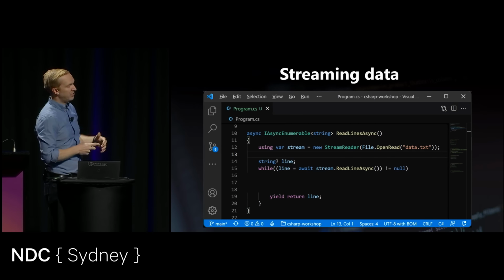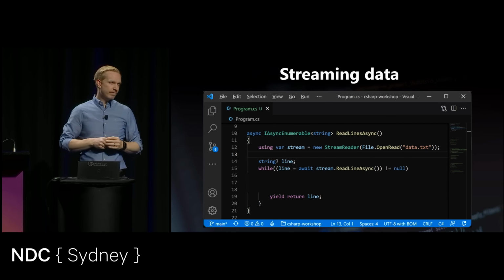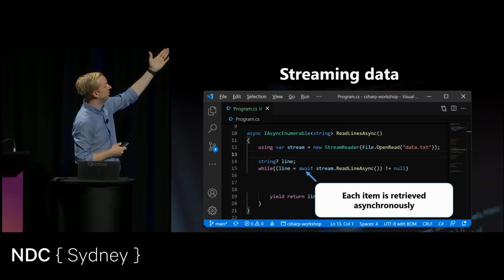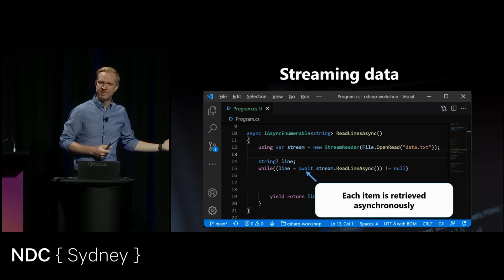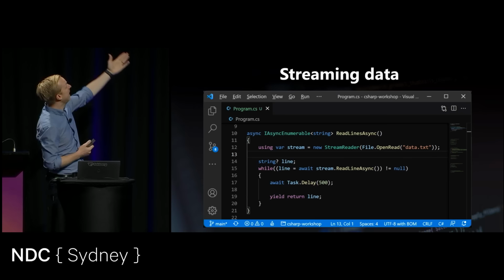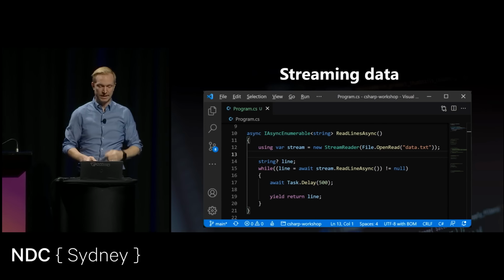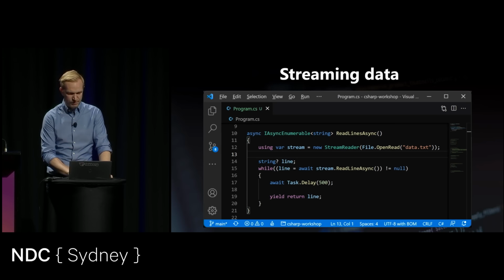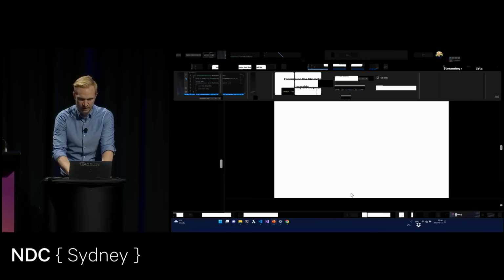Here I'm opening a stream to a file on disk. And then I have the await keyword here to say that I'm going to retrieve this asynchronously. While my file system is very fast, I'm going to say that, hey, I'm doing some processing using task.delay. And then I can consume this very easily using a foreach loop. Let me go into Visual Studio Code and show you how this works.